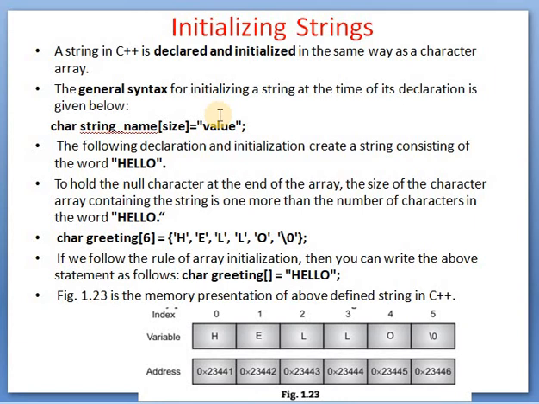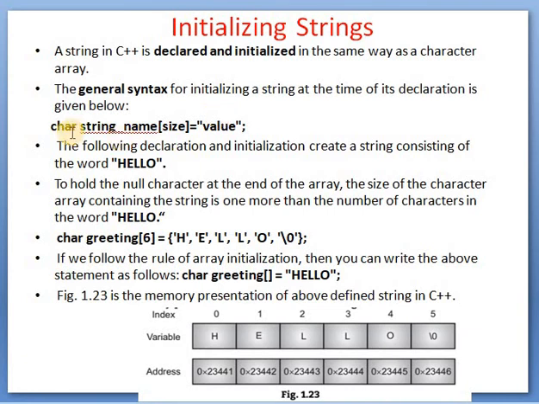The general syntax for initializing a string at the time of its declaration is given below. Means we can initialize a string at the time of declaration also. Otherwise you can declare the array first, and later in our program we can assign the value to the string also.